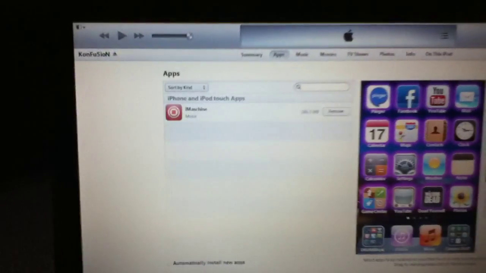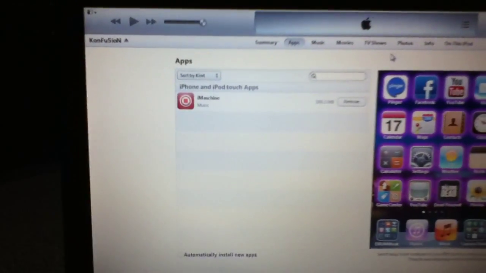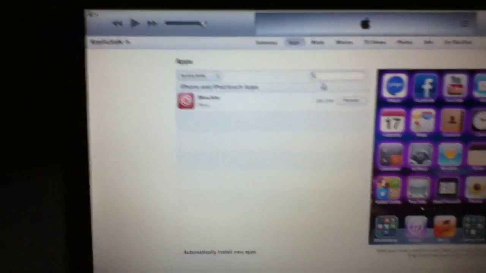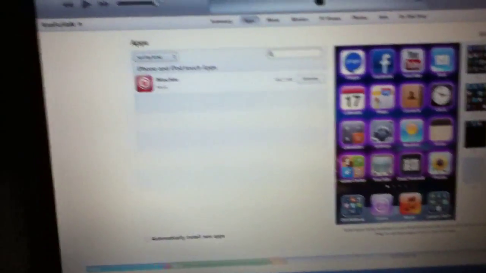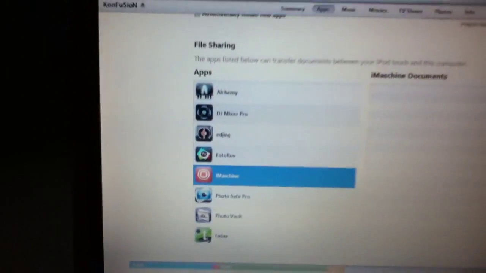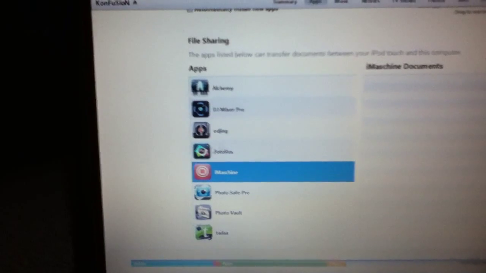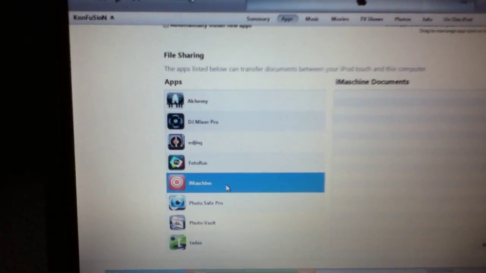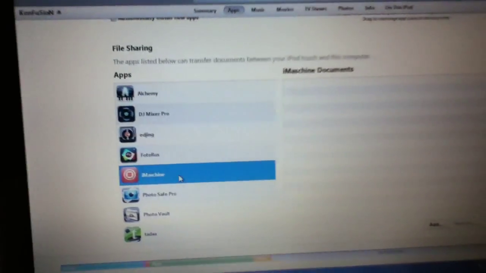So what you want to do is come to the apps right up here where it says apps. Click it. You will get this screen right here. What you want to do is scroll all the way down right here. Now the app that you obviously want is going to be your iMachine. So we click that, which obviously it's already up.